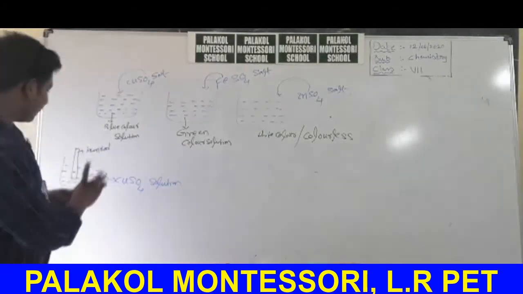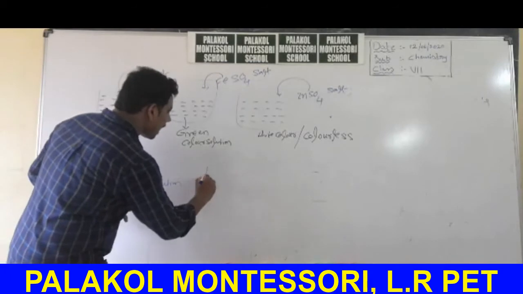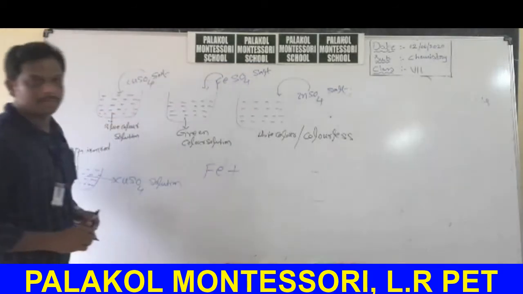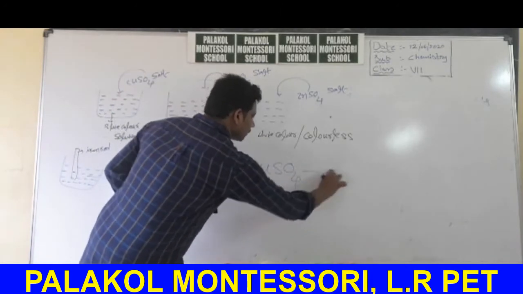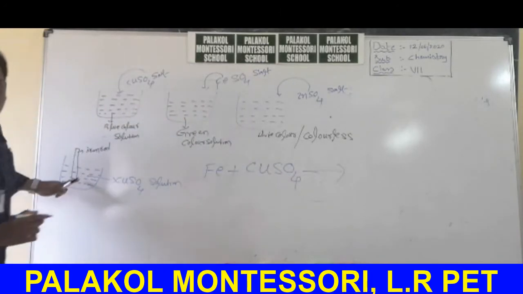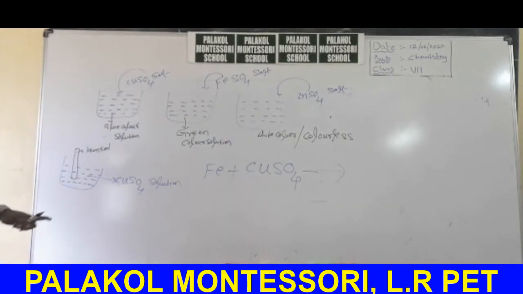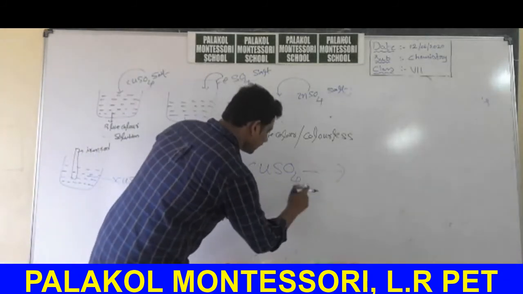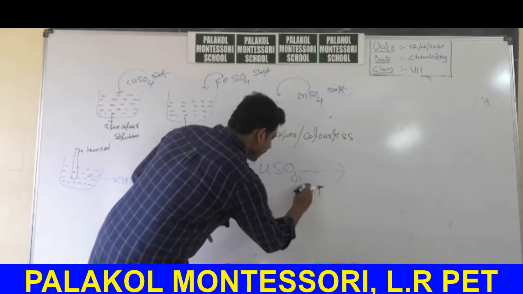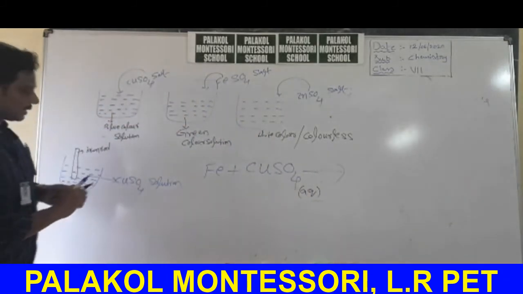Why? Because here iron, which is present in free form, reacts with copper sulfate present in the solution form. Copper sulfate crystals are dissolved in water. That's why we call it aqueous, AQ shortcut.